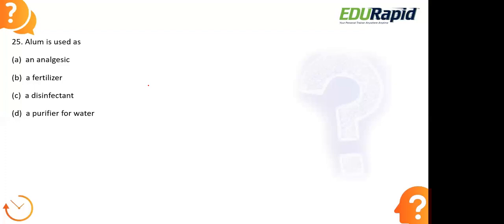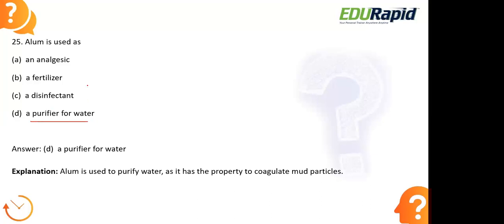Okay, let us look at the answer here. The right answer is option D, a purifier of water. Usually alum is added to water because it has a property to coagulate mud particles. That is, it will combine with the water and increase the rate of the sedimentation process. In the water treatment plant, alum is added to the water during the purification process, because if there are any solid, undissolved particles in the water, it increases the rate of sedimentation.